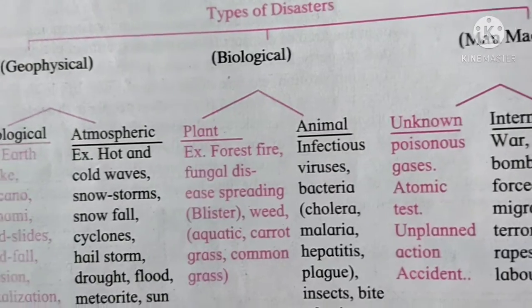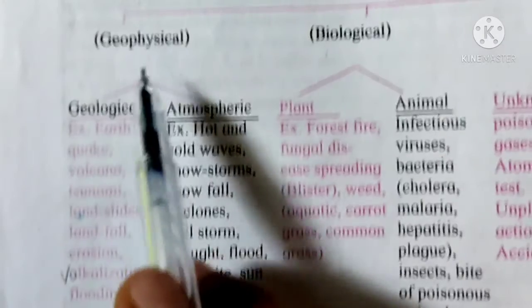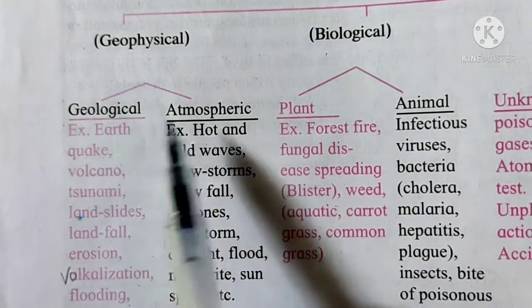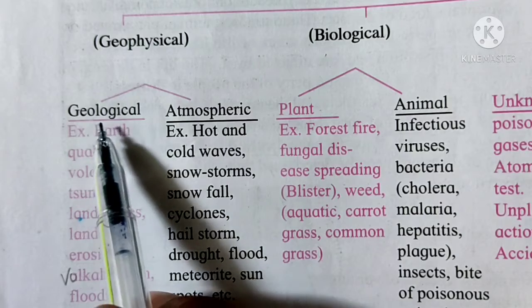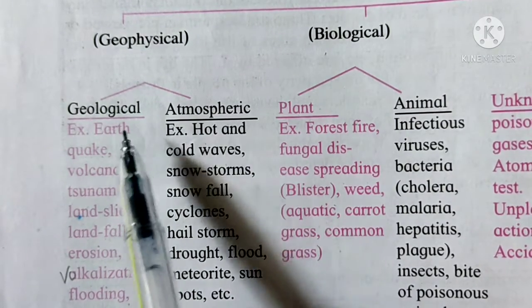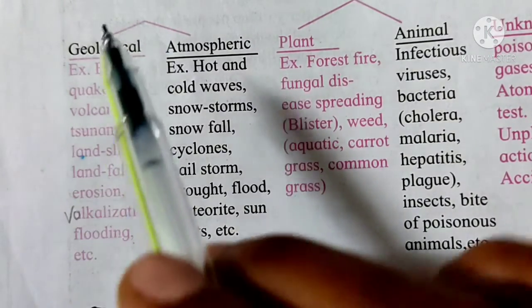We'll see one by one the meaning of geophysical disasters. Geophysical disasters are again classified into two types: geological disaster and atmospheric disaster. We'll see what comes under geological disasters.